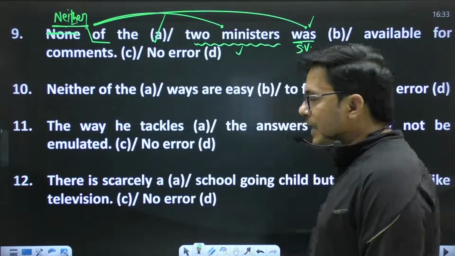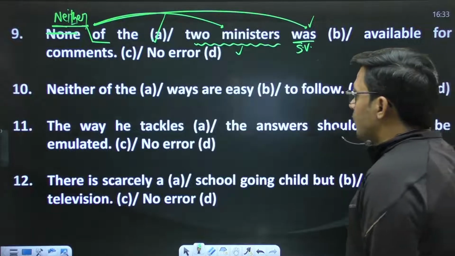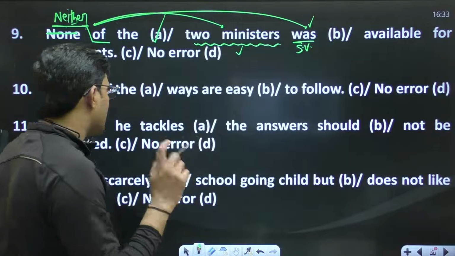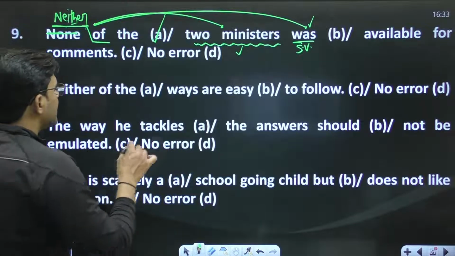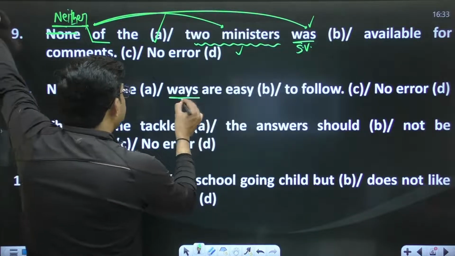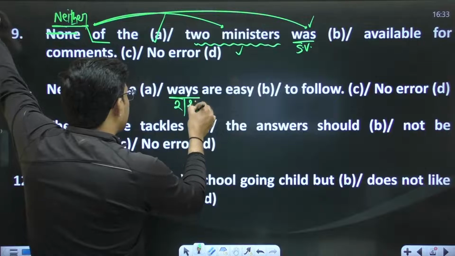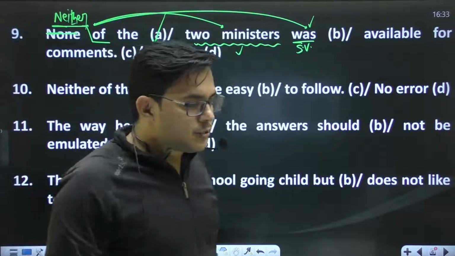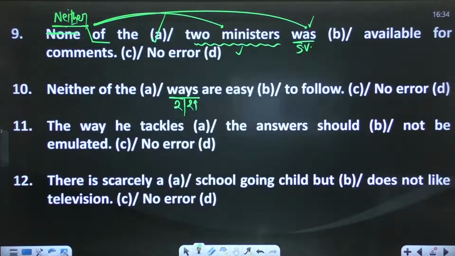Okay, move to the next one. Neither of the ways are easy. Okay, here, you know, this ways, it can be two or more than two, right? It can be two or more than two.